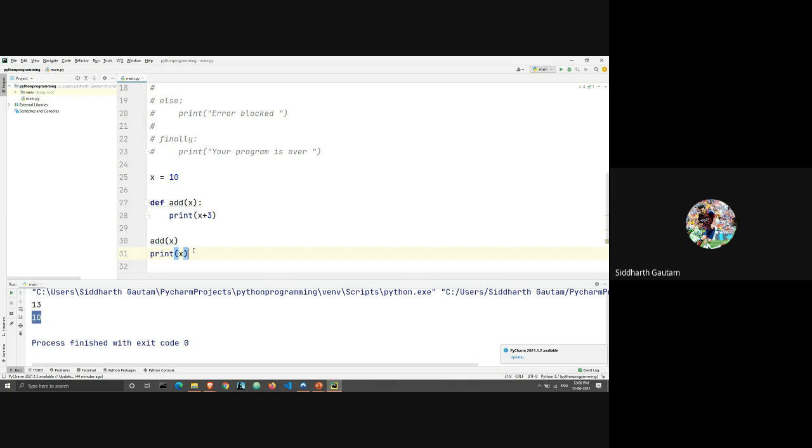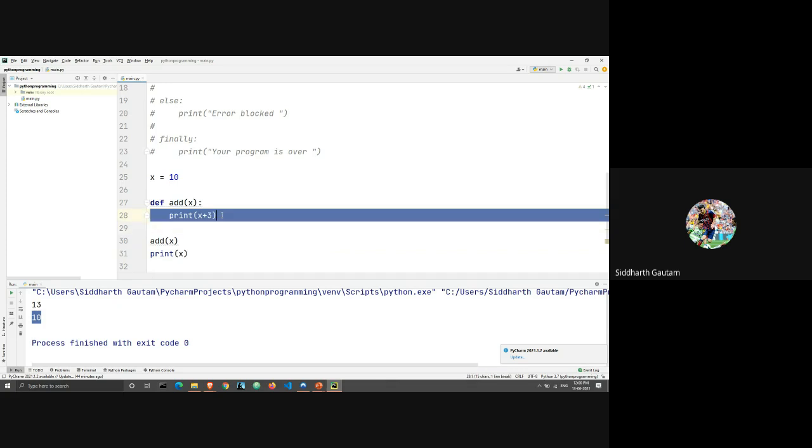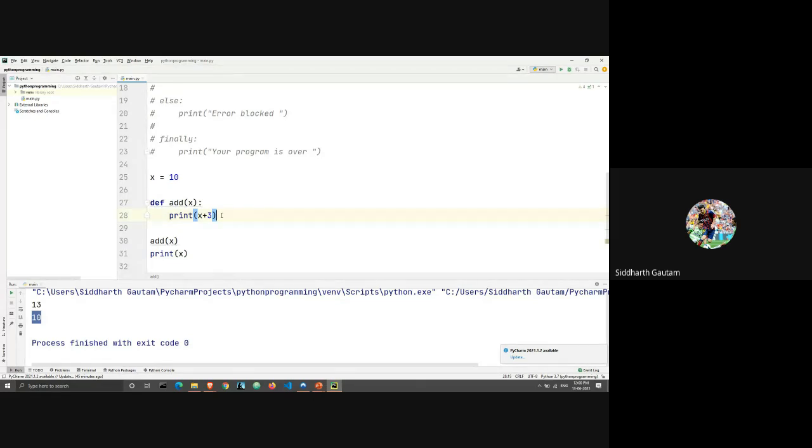So why is the addition not staying consistent? The reason for that is because the scope of this statement is local. This statement is in the local scope, which means that there's a point where the function starts and there's a point where the function ends. And every addition, every subtraction, every calculation, everything that you do in your program stays within the start and the end of the function.